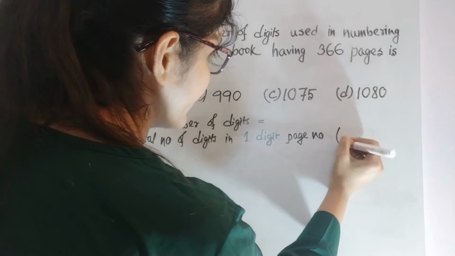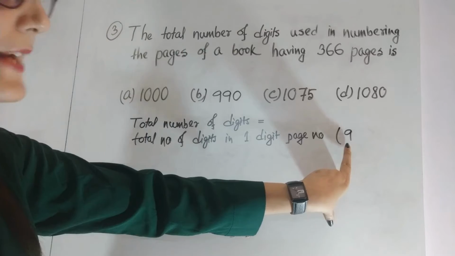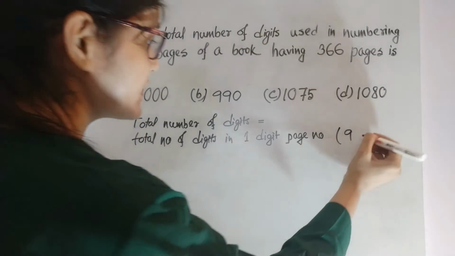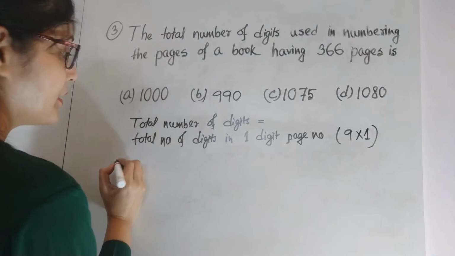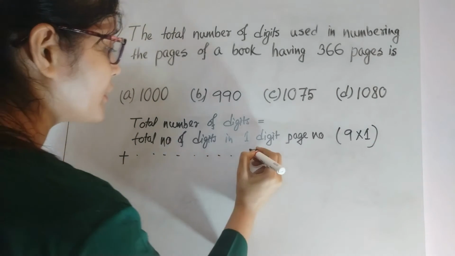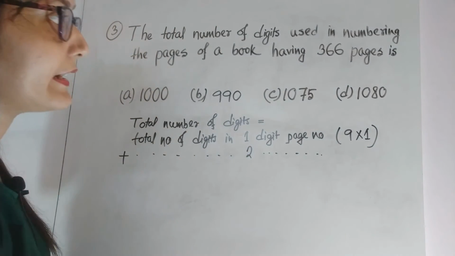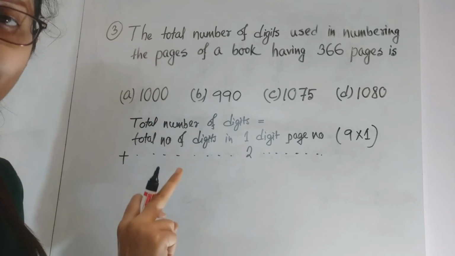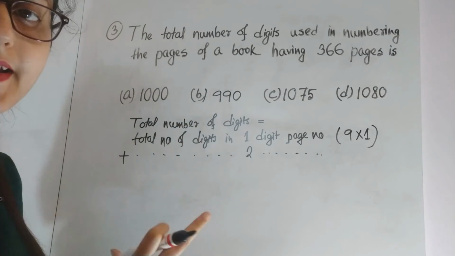What will that be? Pages 1 to 9, that is 9 pages, and each page consists of only one digit, plus total number of digits in 2-digit page numbers, from 10 to 99.